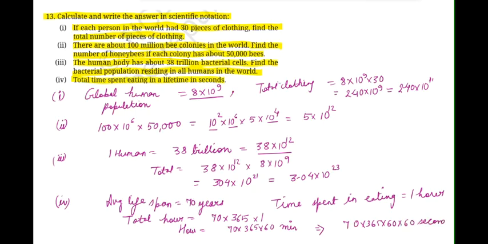So this calculation will tell us the number of seconds a person is investing in life time for eating. So when you calculate this, you will get the result as 91980,000 seconds. But I have to give the answer in scientific notation. So I'll put it back as 9.198 into 10 raised to the power of 7.